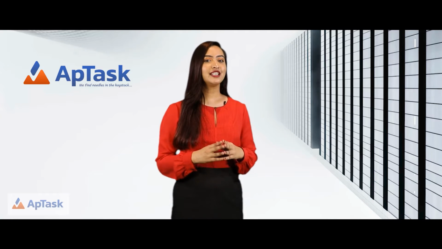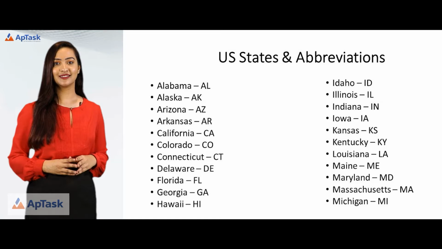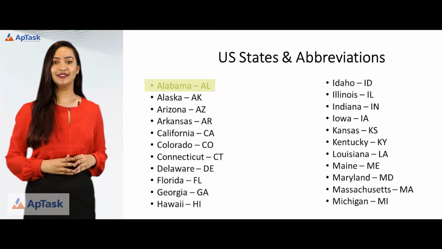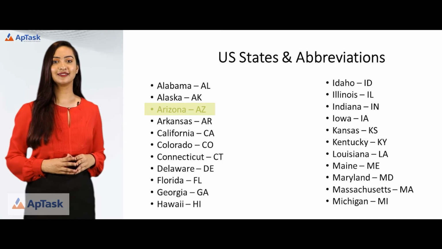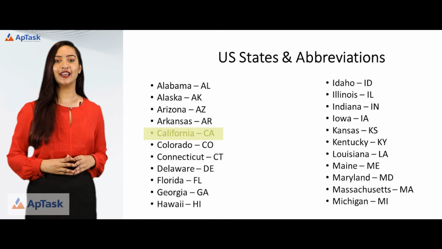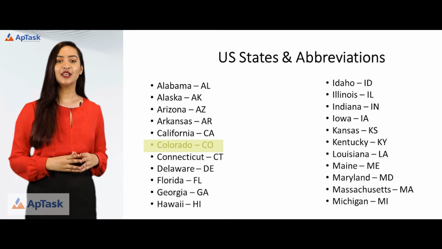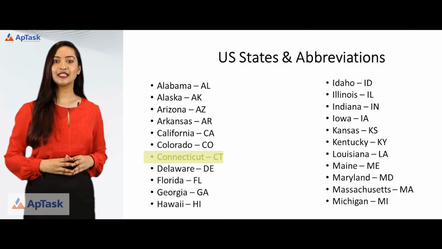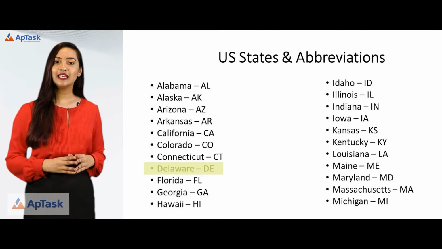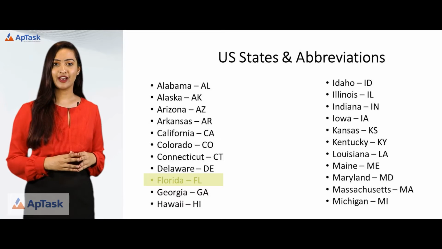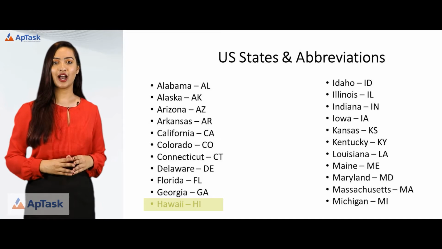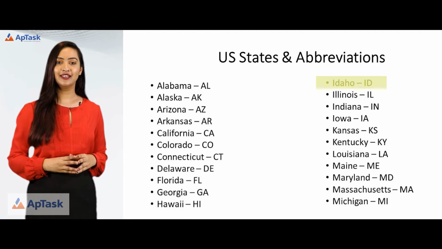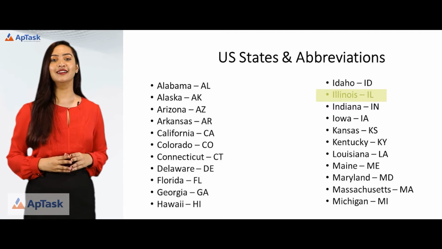Let's move on to the 50 states and their abbreviations. Alabama, AL, Alaska, AK, Arizona, AZ, Arkansas, AR, California, CA, Colorado, CO, Connecticut, CT, Delaware, DE, Florida, FL, Georgia, GA, Hawaii, HI, Idaho, ID, Illinois, IL,